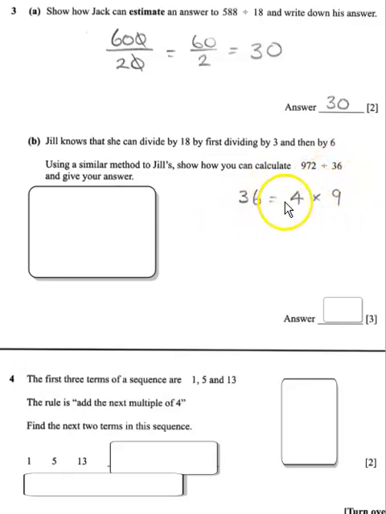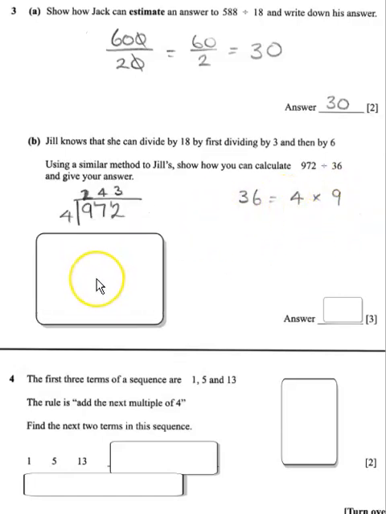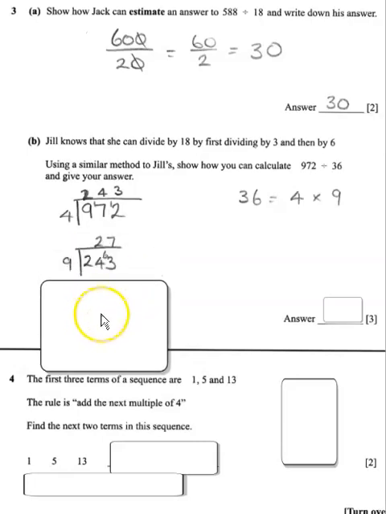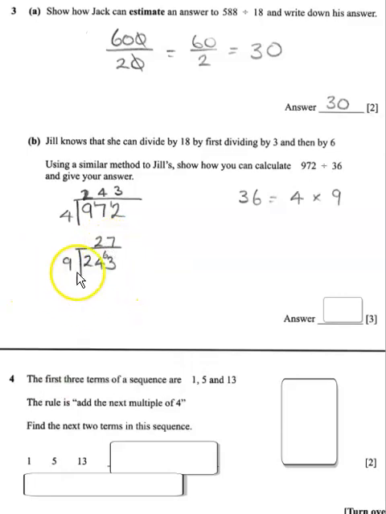So we can use 4 to divide and then 9, or vice versa. So for this one, we've divided by 4 first. So 972 divided by 4 is 243. And then I divide by 9, which is 243 divided by 9 is 27. So that is the final answer for that one, 27.